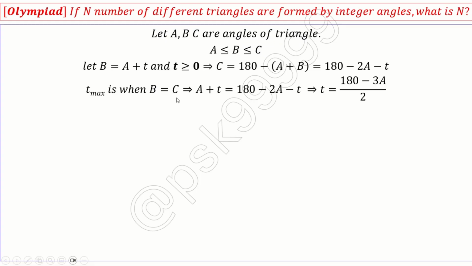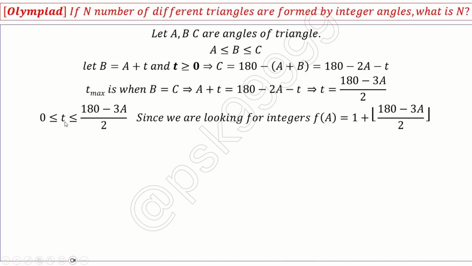So you take the condition B equal to C. If B is equal to C, I can rewrite C equal to 180 minus 2A minus T. B is nothing but A plus T, which is C. So A plus T equals 180 minus 2A minus T. From this, I can derive my equation for T, which is (180 minus 3A) divided by 2. This is a very important equation to note. This is my function of A. I have defined my triangle in terms of a function of A, only one angle.